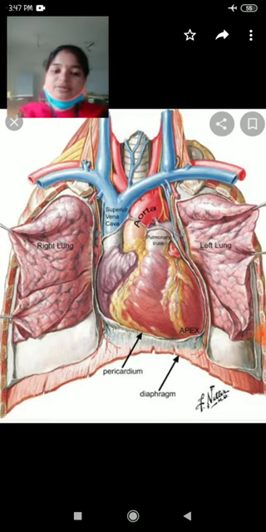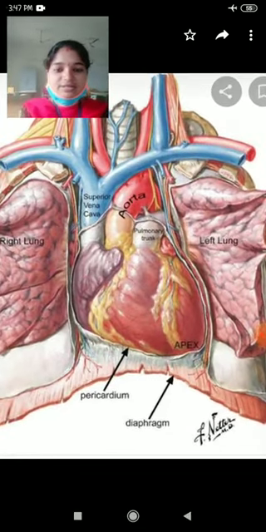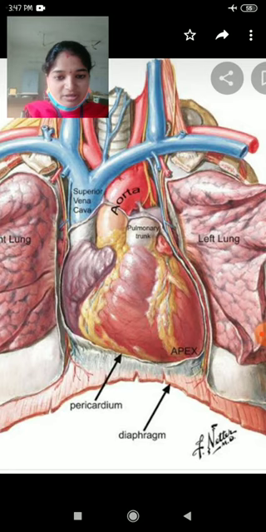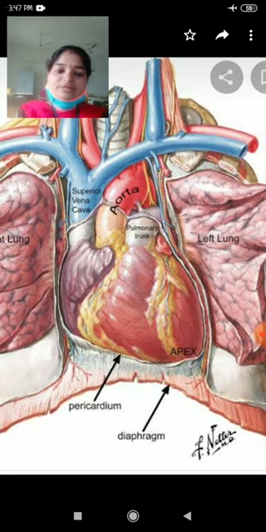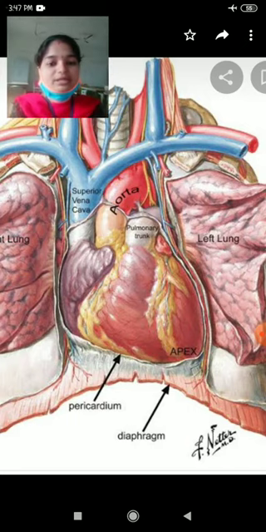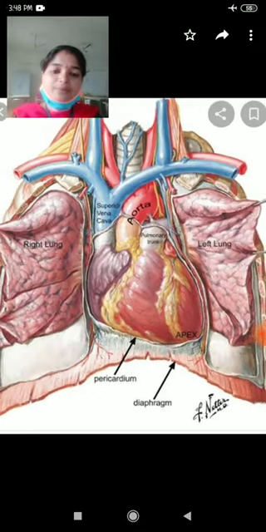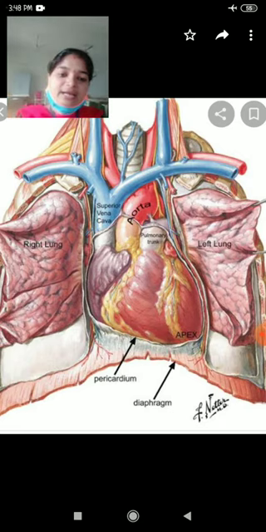The shape of the heart is cone shaped. The bottom is pointed and the top is rounded. The posterior is pointed and the anterior is broader.